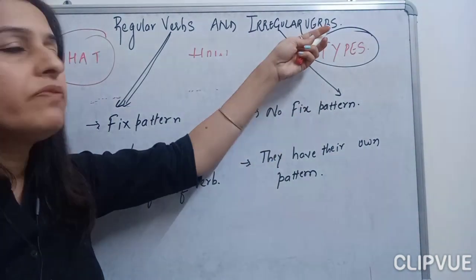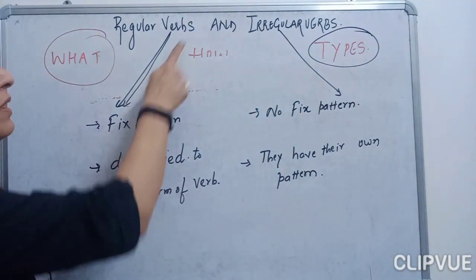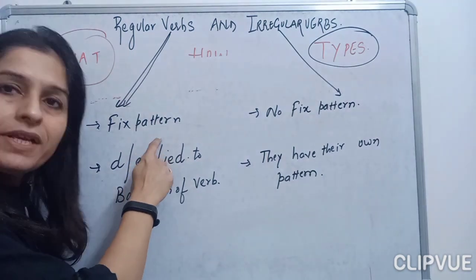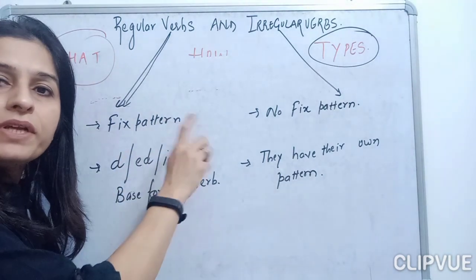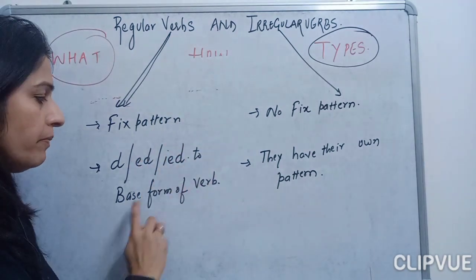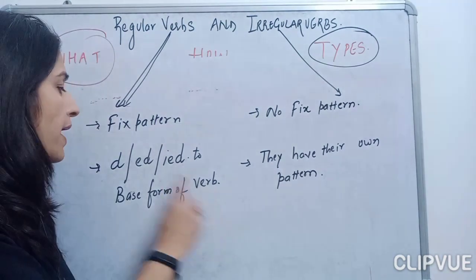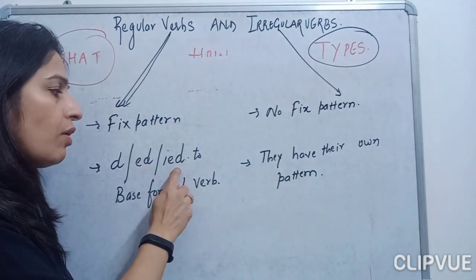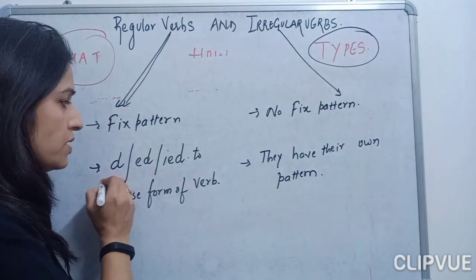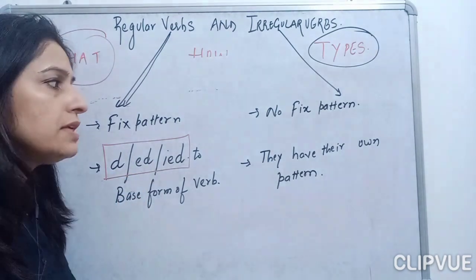Now, the regular verbs, children, as I have discussed, follow a fixed, consistent pattern. The base form of the verb changes by adding D, ED or IED.